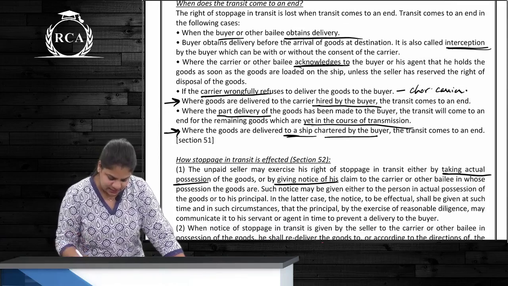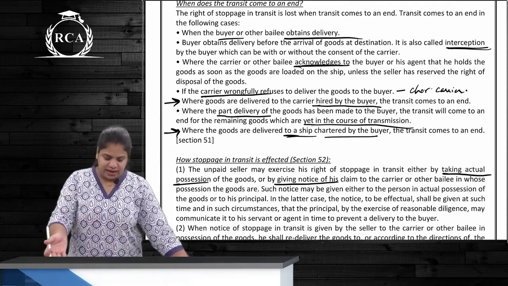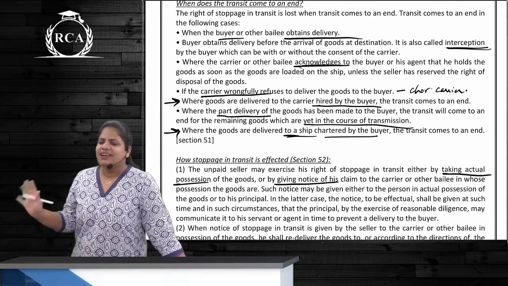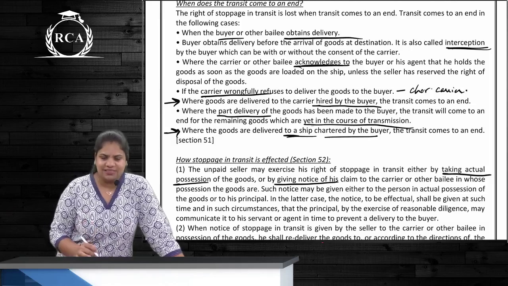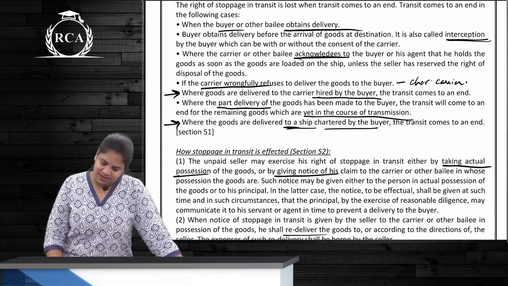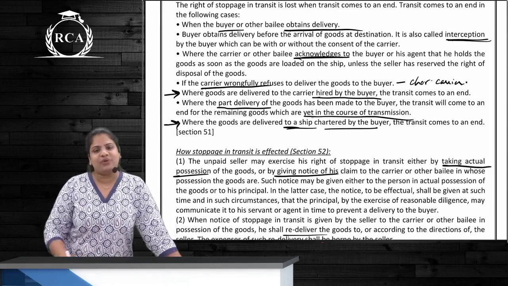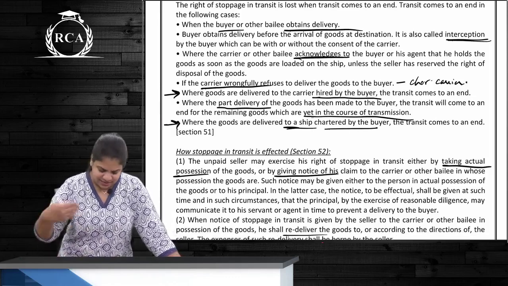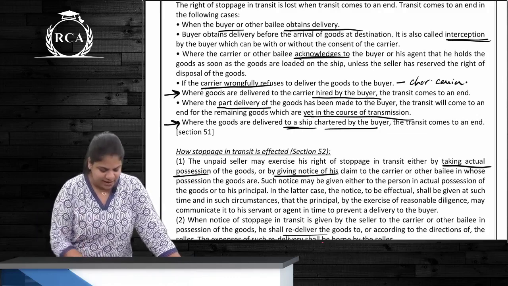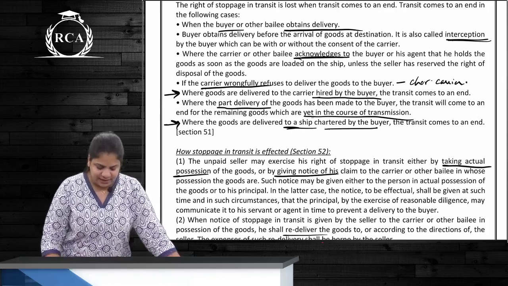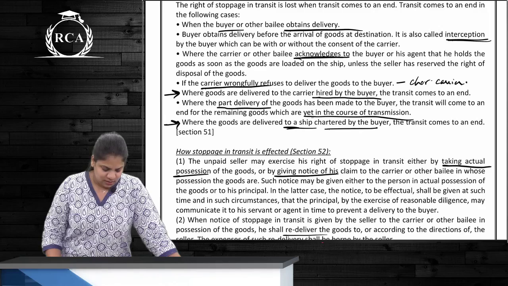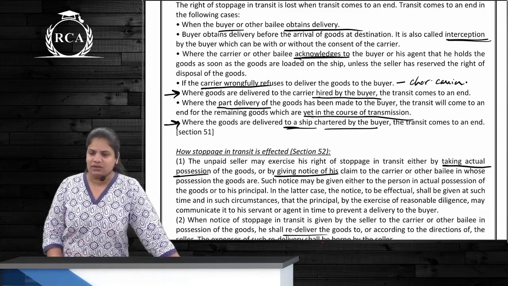Similar case. The carrier wrongfully refuses to deliver the goods to the buyer. So here whose mistake is it? It is the carrier's. The carrier is the thief, right? Yes or no? I have written that. Okay, next one. Similar points: goods are delivered to a carrier which was hired by the buyer. Goods delivered to a ship which was chartered by the buyer. And one more, where part delivery has been made. The transit ends for the remaining goods which are yet in the course of transmission.